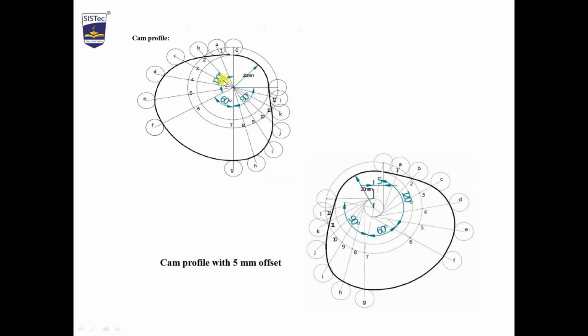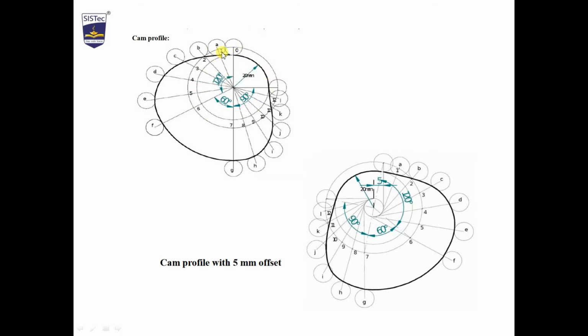So 120 degree is the outstroke. Put your compass protector here. Mark 120 degree. After 120 degree, mark 60 degree. After 60 degree, mark 90 degree. So we have divided the base circle into outstroke, dwell, return stroke and dwell. As we have got the roller circle, the base circle is replaced, or its function will be done, by the prime circle. So from the center of the roller, draw a circle. This will give you the prime circle.